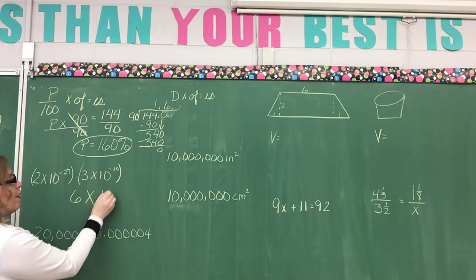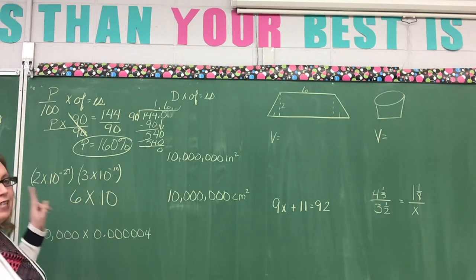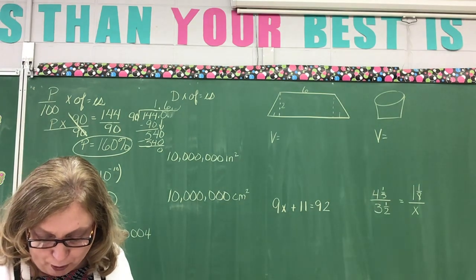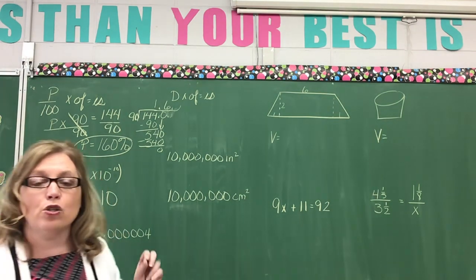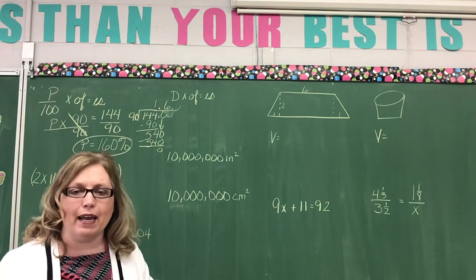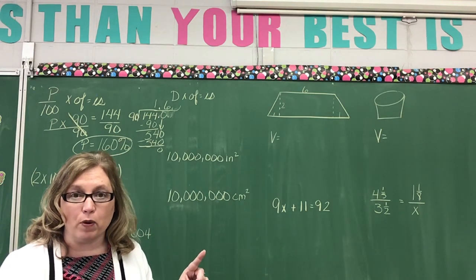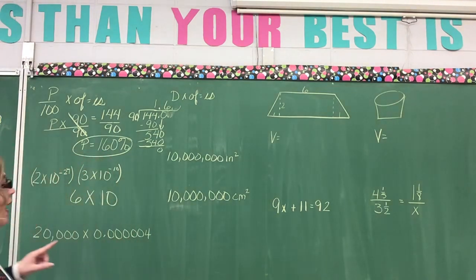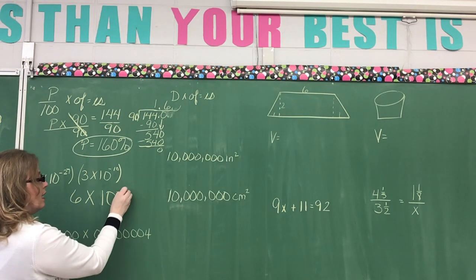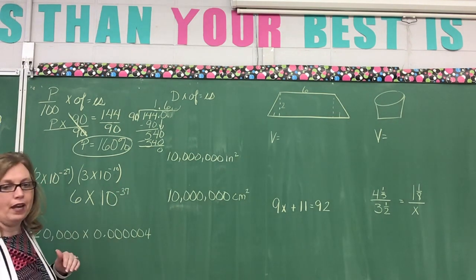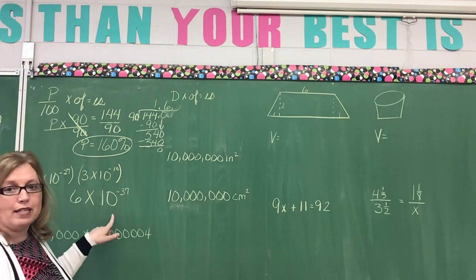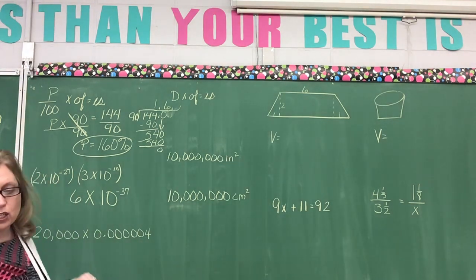Okay, then I have my powers of 10. I have 10 to the negative 27th, and I have 10 to the negative 10th. What do I do with my negative 27 and my negative 10? They're exponents, so I'm simply going to add them together. And since they're both negative, it's really simple. It's negative 37, okay? So multiply the first two numbers, the numbers you can, and get 6, then bring down the powers. Let's look at the next one.